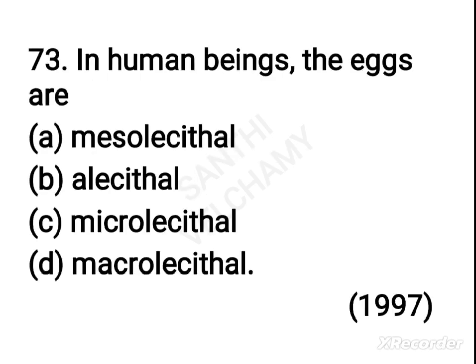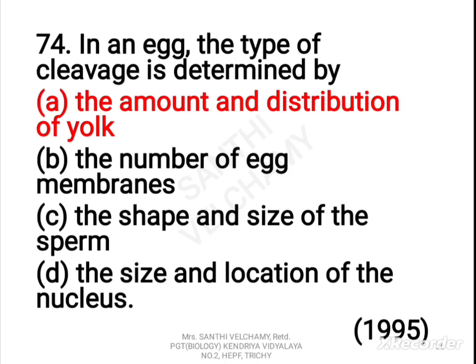Now next question. In human beings, the eggs are: A. Meiosis-II. B. Alecithal. C. Microlecithal. D. Macrolecithal. The correct answer is B. Alecithal. Now next question. In an egg, the type of cleavage is determined by: A. The amount and distribution of yolk. B. The number of egg membranes. C. The shape and size of sperm. D. The size and location of the nucleus. The correct answer is A. The amount and distribution of yolk.